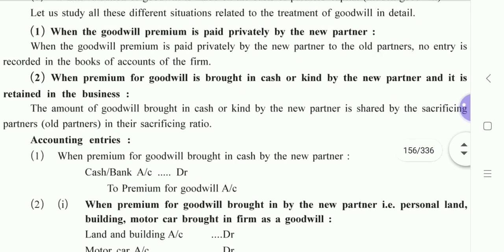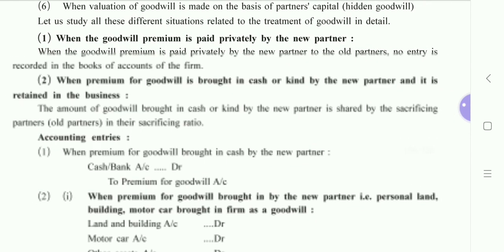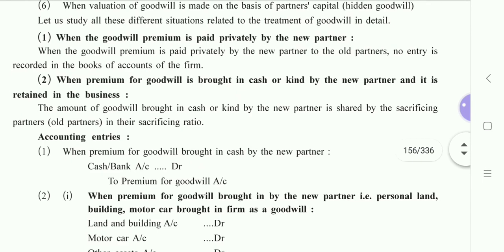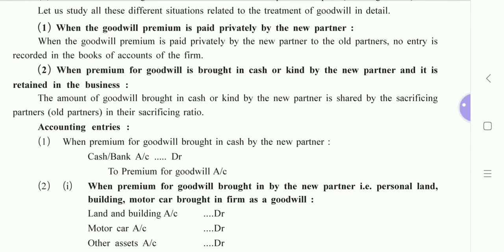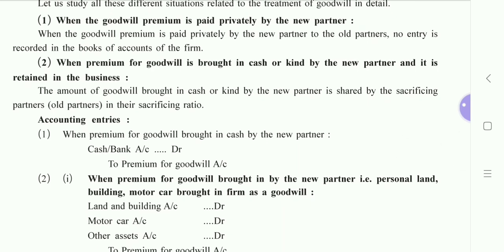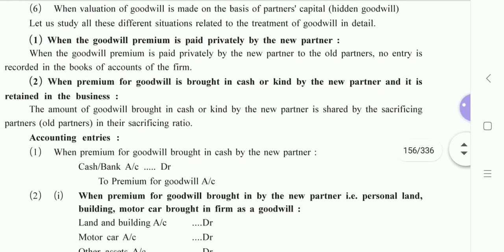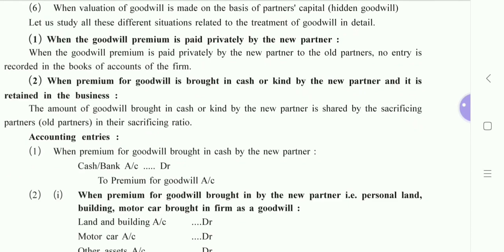So whenever the new partner has paid the premium for goodwill privately to the old partners, the ones who are already running the firm, and the new one has been admitted, and that particular partner is supposed to bring the amount of goodwill premium, if that partner has paid the amount of goodwill privately, then no entry is recorded in the books of accounts.